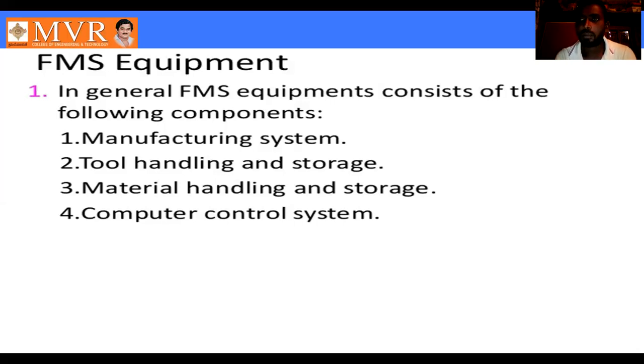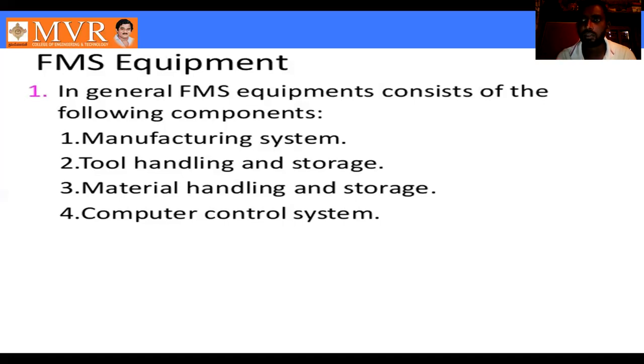CAPP, computer aided process planning, is one of the very important topics in group technology. What is the function of CAPP? It arranges the program in a sequence of individual manufacturing operations. That is what we call CAPP, computer aided process planning.